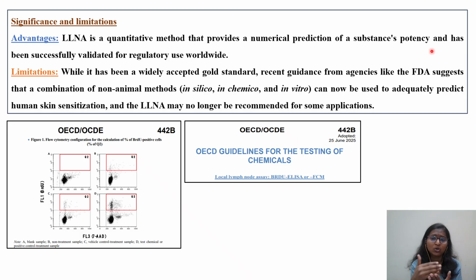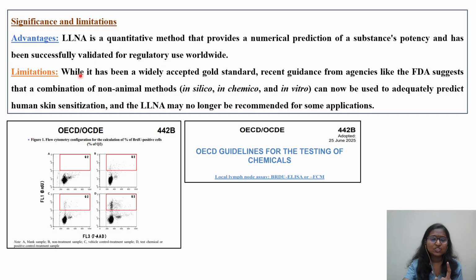There are nowadays a lot of articles being published where they are using skin sensitization as an endpoint, as a NOEL, to derive risk assessment. So please go back and refer to those also. It is a numerical prediction of a substance's potency and has been successfully validated for regulatory use worldwide, particularly in the case of cosmetics, as well as an alternative particularly for pesticides and agrochemicals, where the workers are constantly dealing with herbicides when they are applying, where applicators will be there.